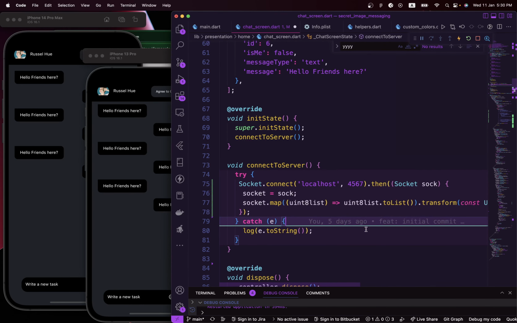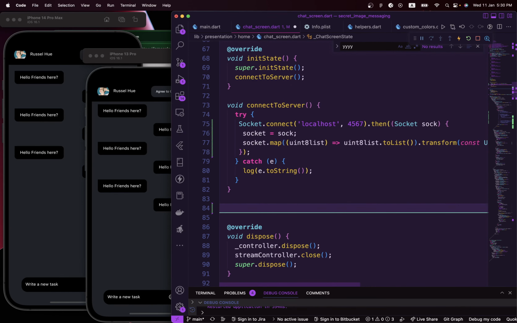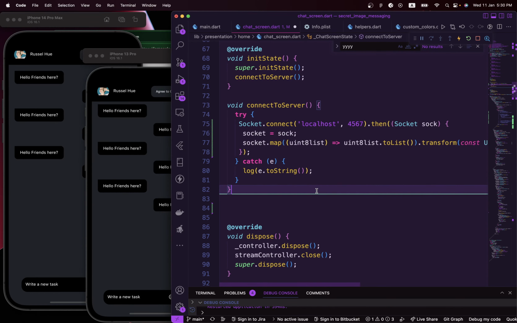But I'm going to go ahead and create the other functions that we need. Right below here, I'm going to create another one called dataHandler.